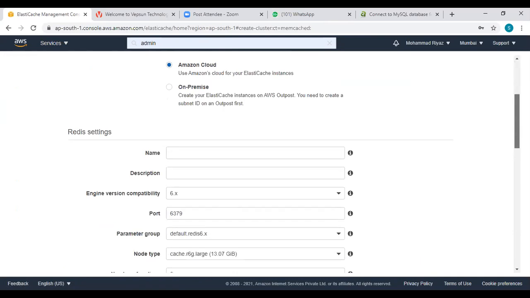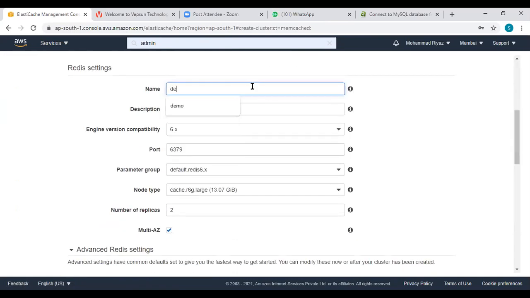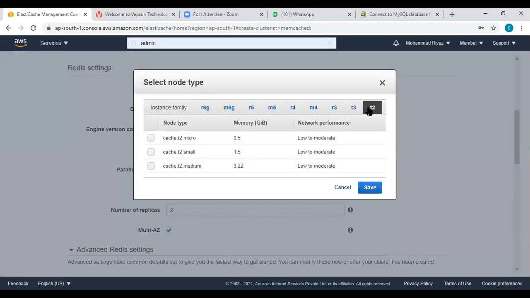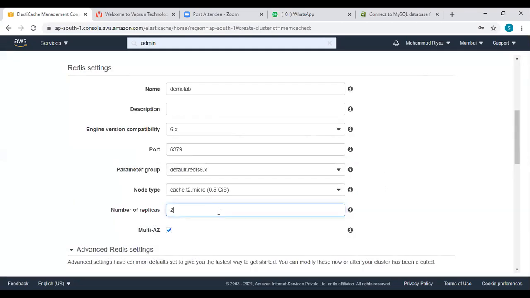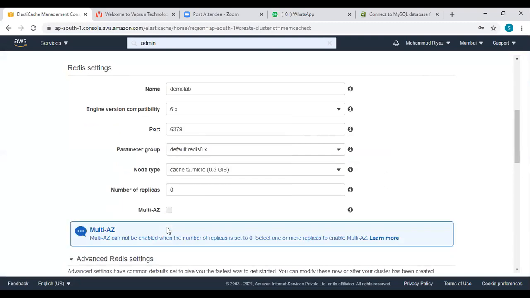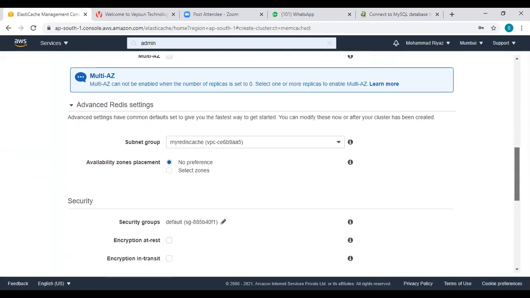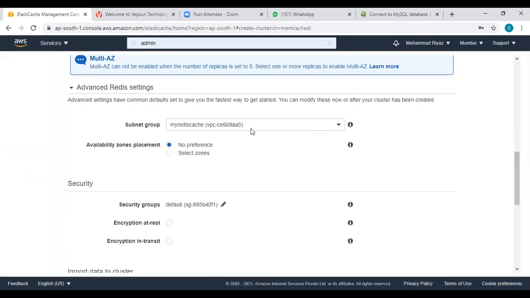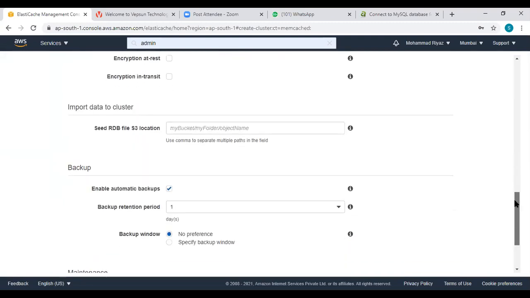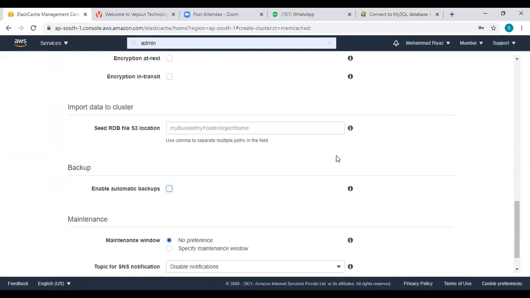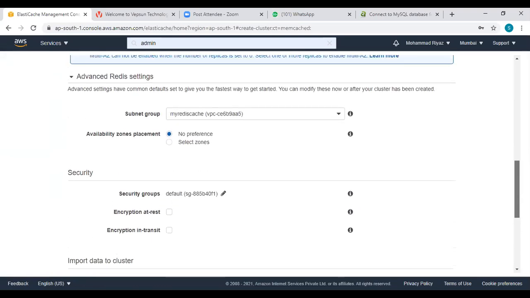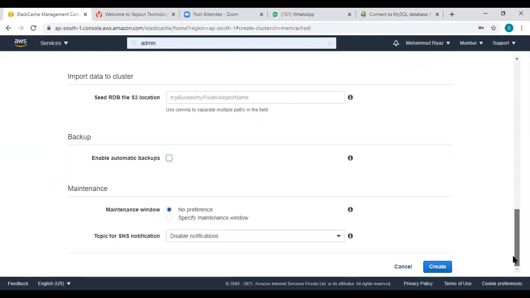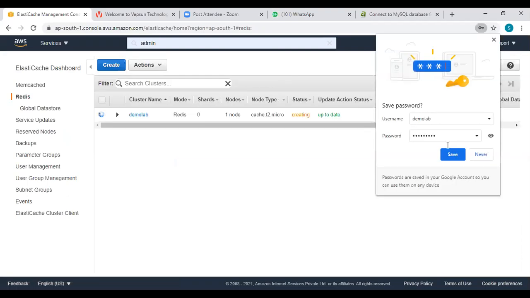Redis, Amazon Cloud, demo lab, node type, T2 micro, save, number of replicas 0, multiple availability zone uncheck. Yeah. Subnet group, my Redis cache, no preference. Okay.